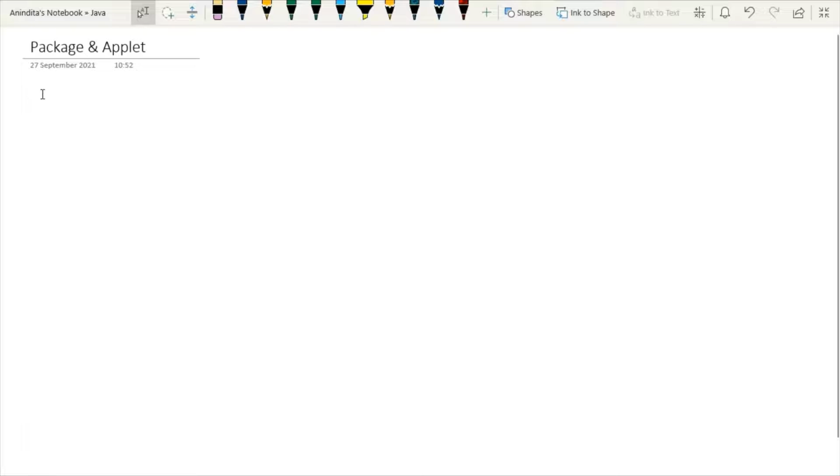Today we are going to discuss packages and applets. Now the very first question that should come to your mind is how they are related. I will draw this inference on how they are related, but before that I will start from the concept of package and then I will move on to the next part, that is applet. So let's start with the concept of package.